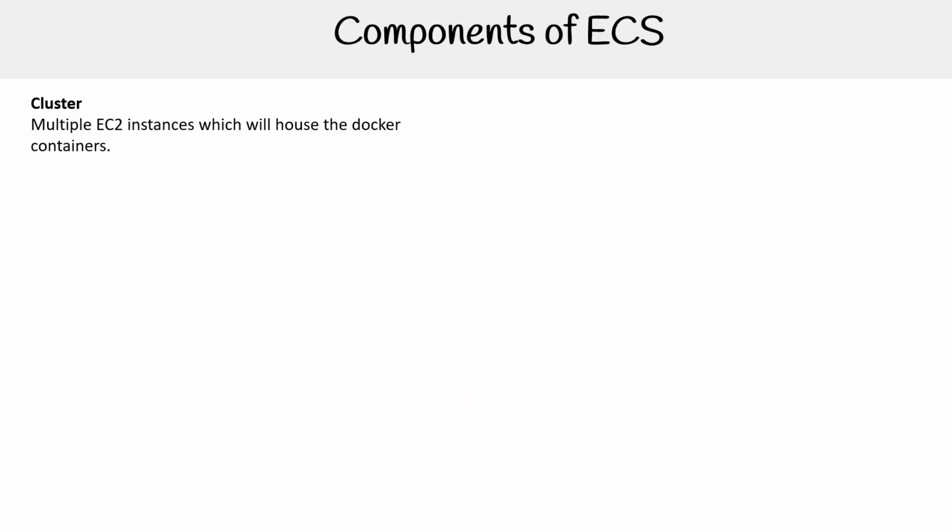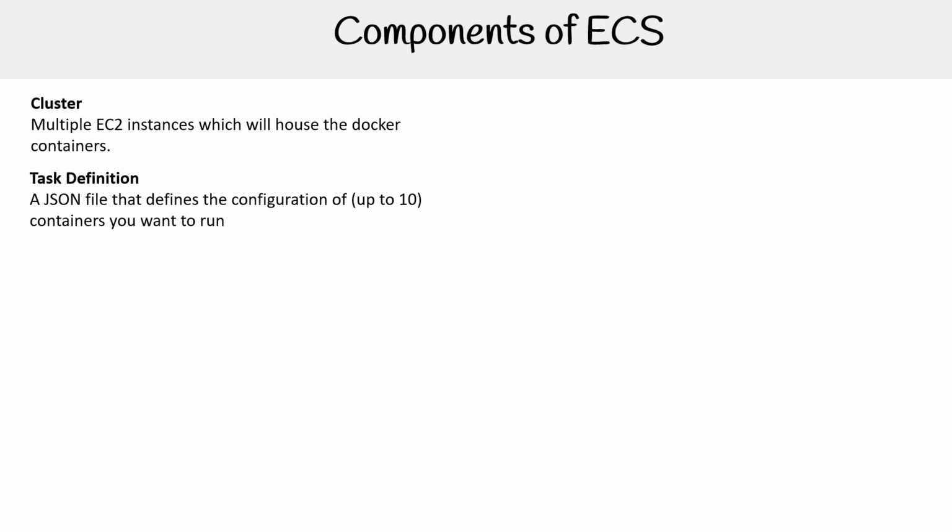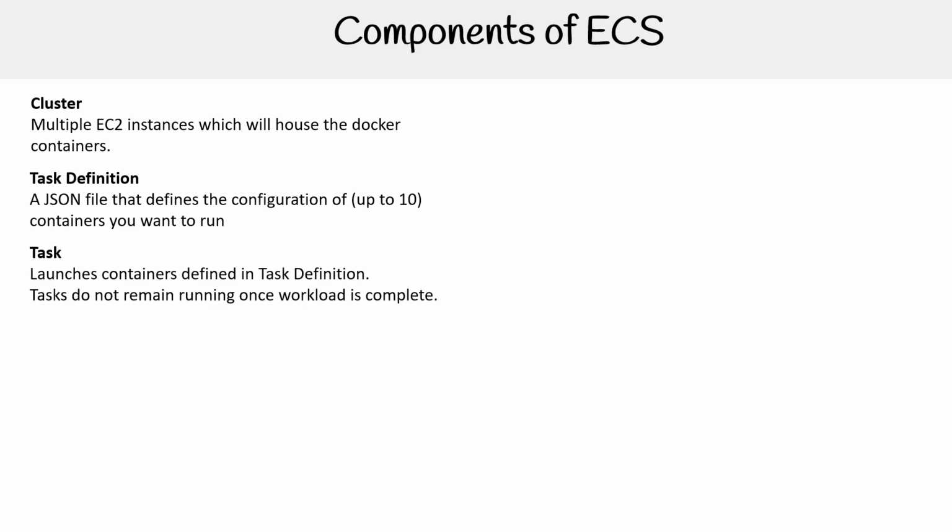Let's look at some of the components. We have our cluster, where we'll have multiple EC2 instances. We have our task definition, which will actually define the containers we want to run. We'll have a task, which launches the container. But there's a distinction between tasks and services. So tasks are great when you want to run a container, and then when it's done its job, it will stop. Whereas a service is something that will continuously run, such as a web application. You should know the distinction between those two.